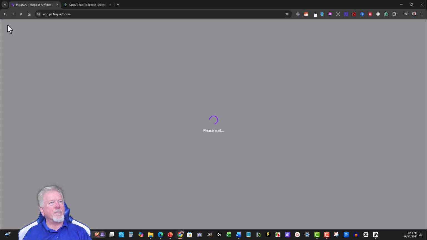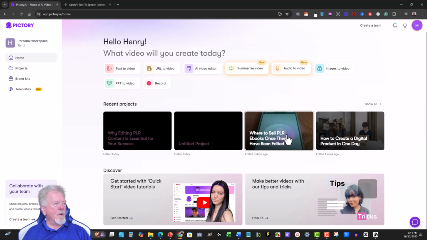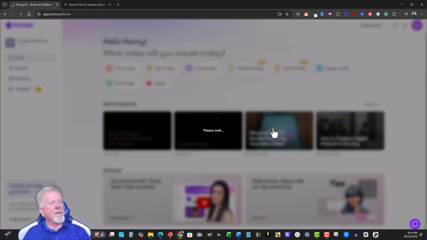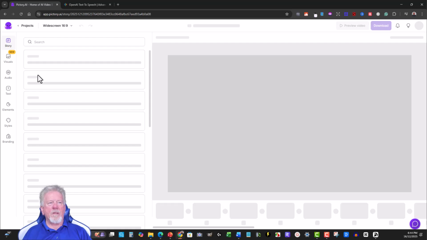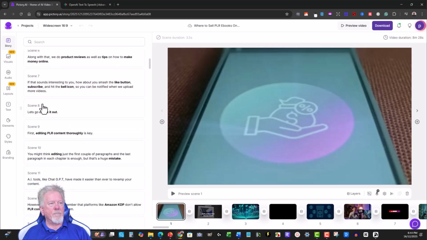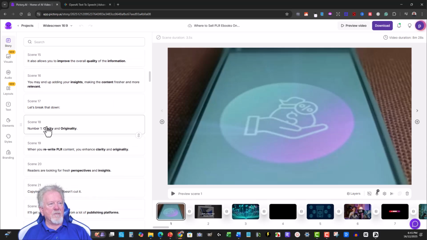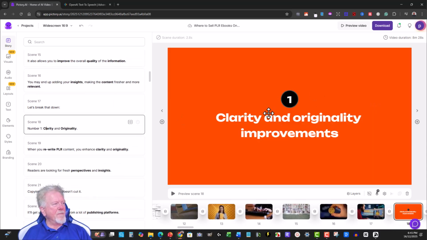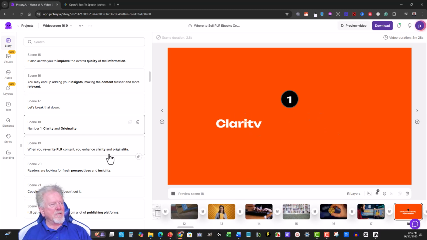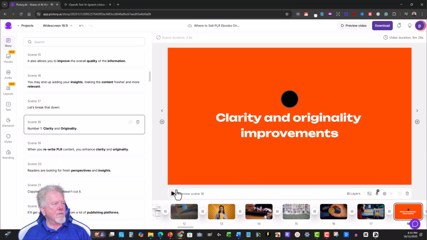However, if I go over here and go to another one of these projects like this one here, I can then go to one where there's a number and you'll be able to see what I'm referring to. I'll scroll down here until I find a page that has a number written on it. This one here. You see how that's got that there? Clarity and originality improvement. What it does is it comes through really nicely and you're going to see what it's like. I'm just going to pause. Number 1, clarity and originality. You see that? It just pops up there really nicely. That's a new thing it started doing.